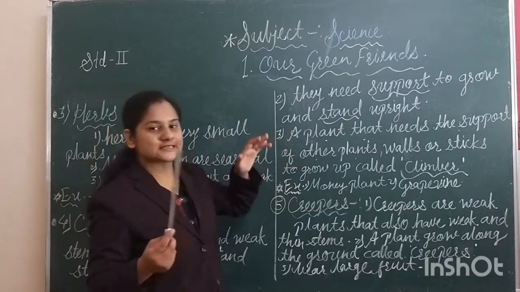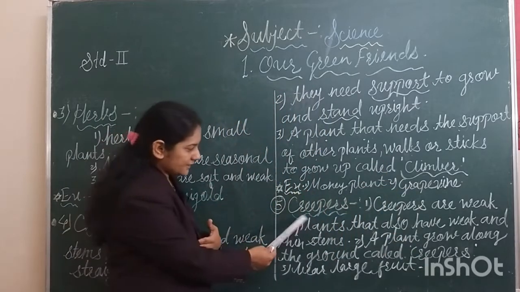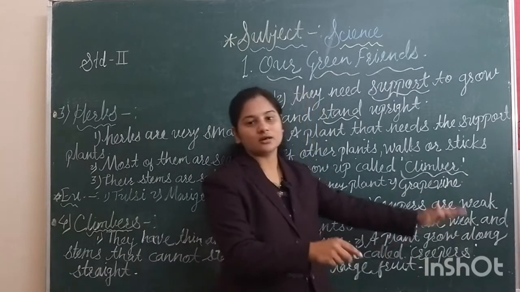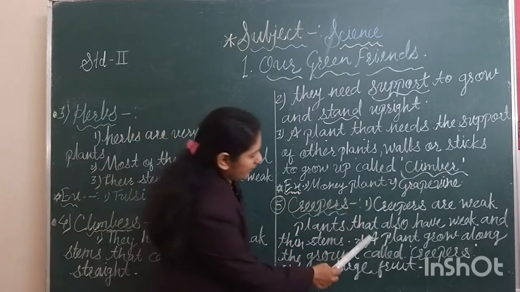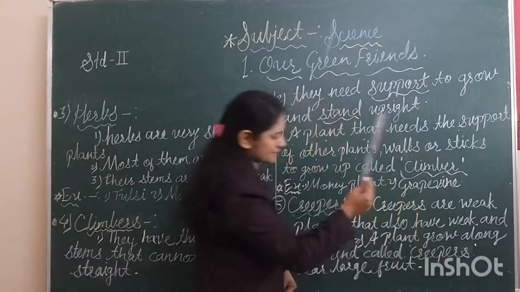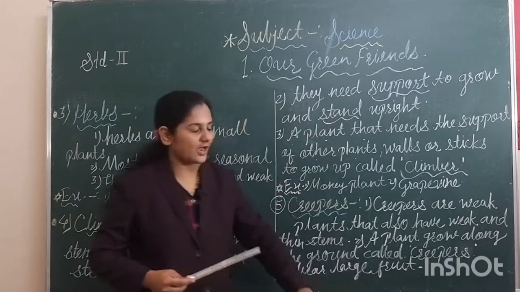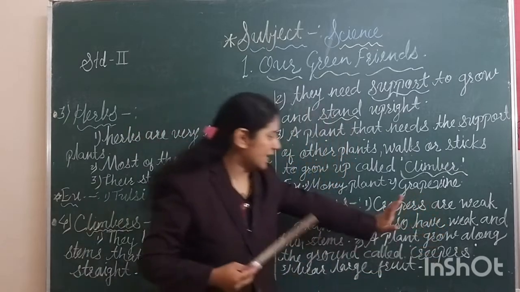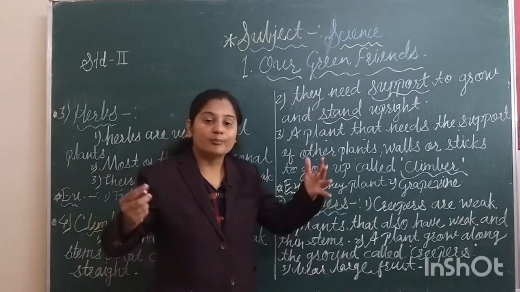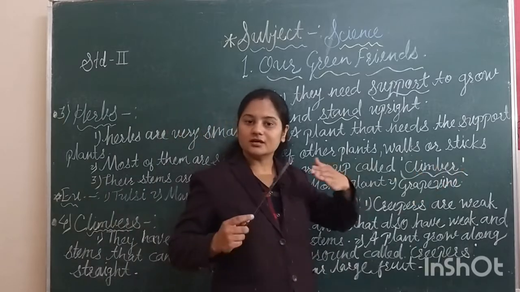Climbers take the support of other plants, walls and sticks. But creepers grow along the ground. A plant that grows along the ground is called a creeper, and it bears large fruit. These are weak plants, and their stems are also weak and thin. But these plants bear big fruit and grow along the ground.